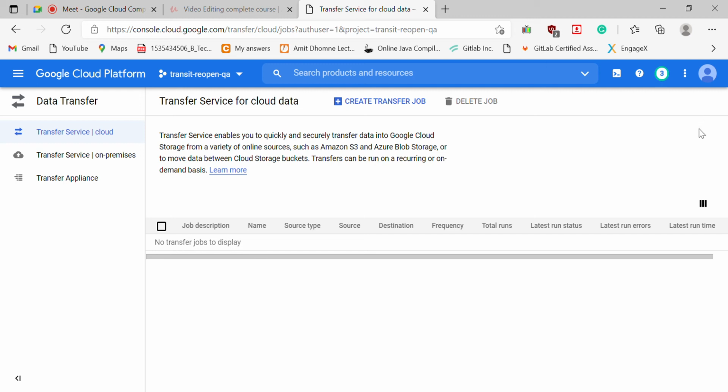Transfer service. This is called Data Transfer Service. When you want to transfer data from your Google Cloud Storage to some online resources, such as an Amazon S3 bucket, there are different kinds of vendors for this in Google Cloud. Is it clear to everyone?